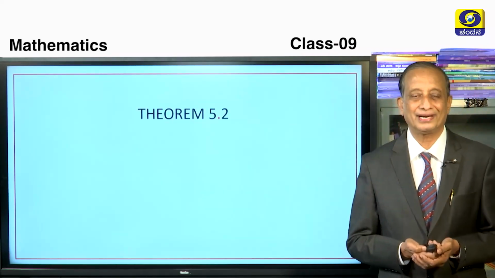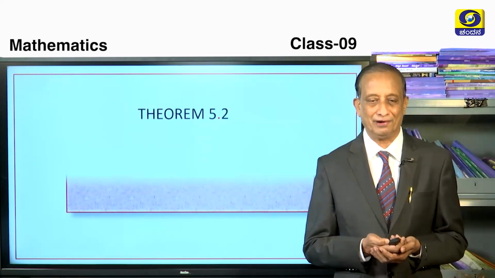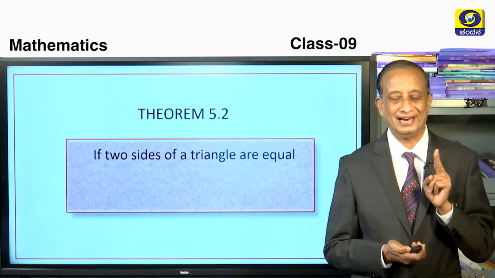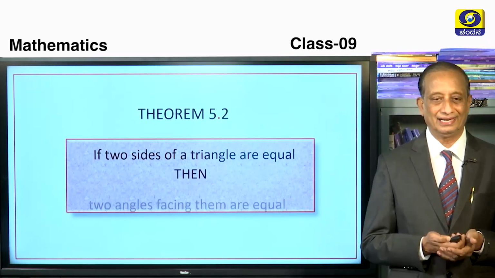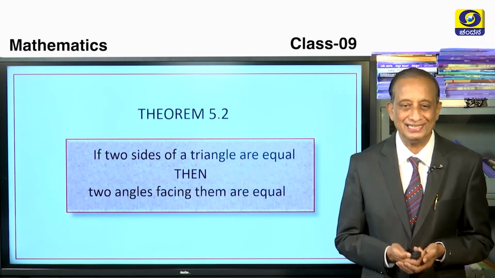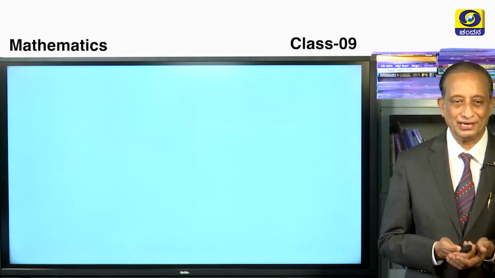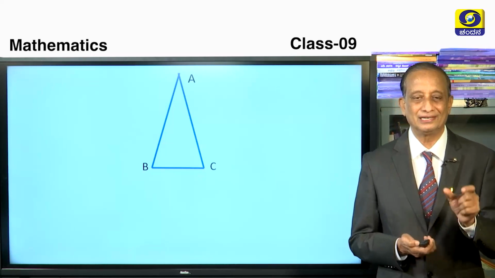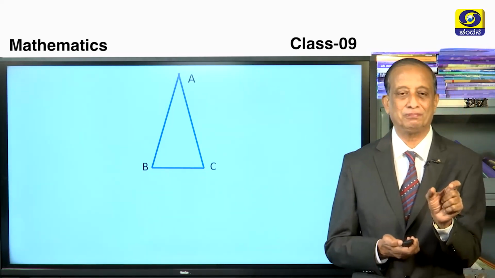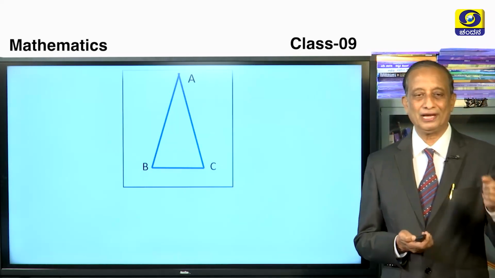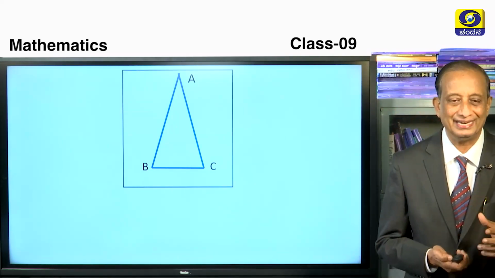So let us now try to understand theorem number 5.2, which states that if two sides of a triangle are equal, then the two angles facing them are equal. Okay, so for this we need to draw a figure. So this is the figure. Children, please make the base as small as possible and see that AB and AC are equal. So now put an outline like this so that it looks very elegant.